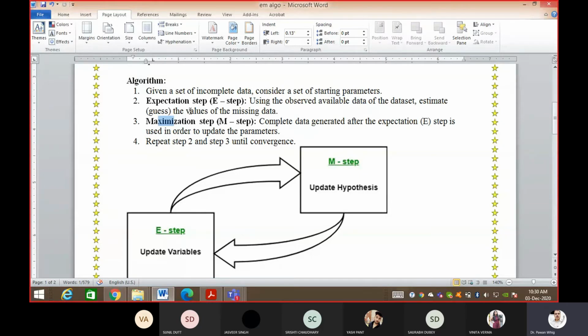So basically the expectation means the probabilistic values you have added there, that is what we want, and then you have to maximize the data set towards that particular expected value. I will give you one example.